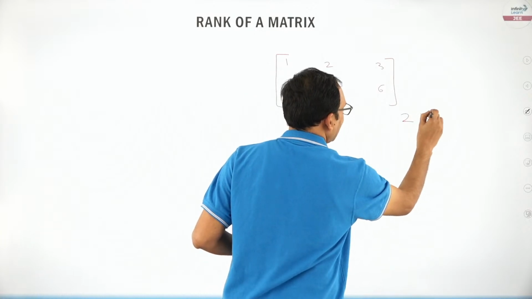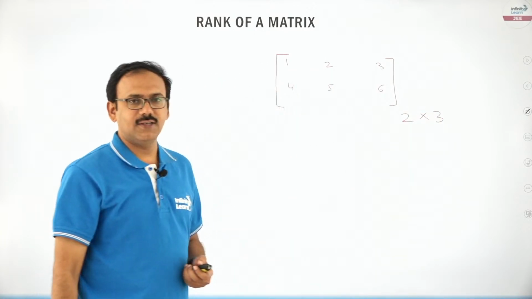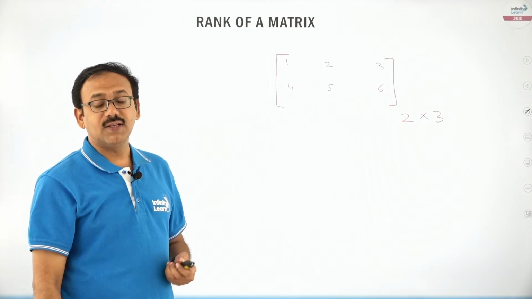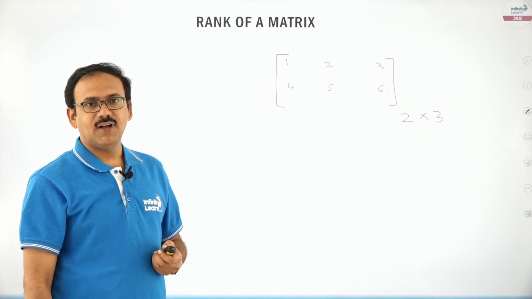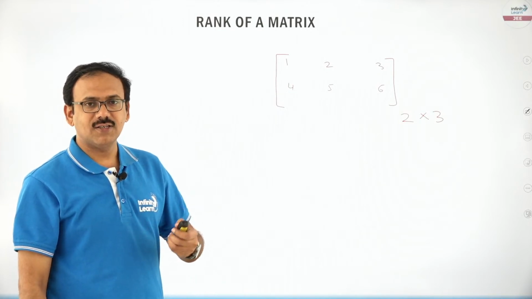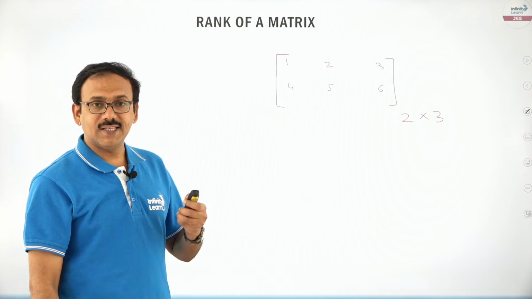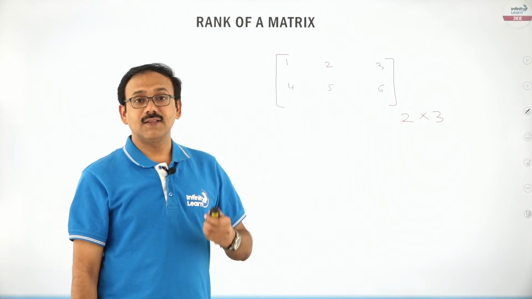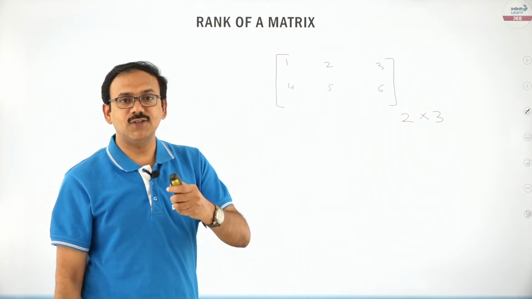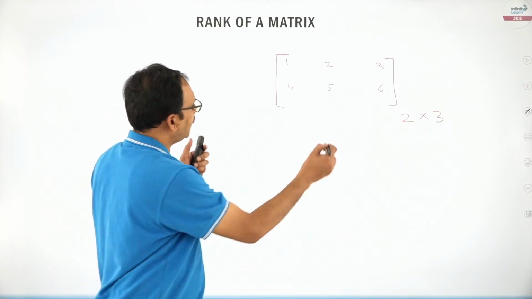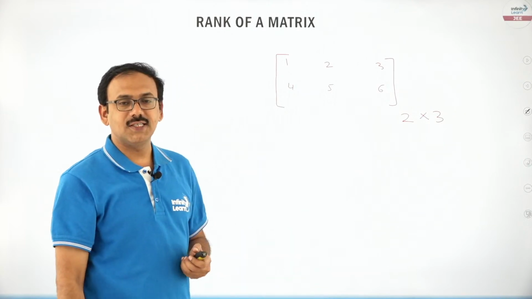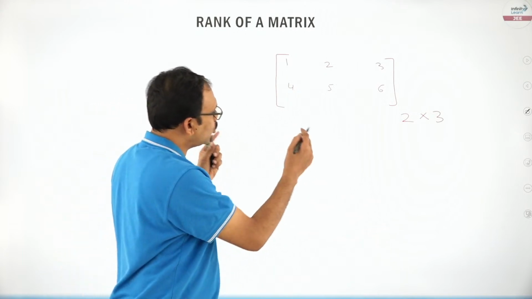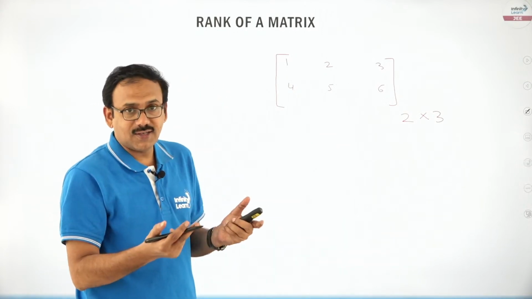Let me recall the definition of rank. The rank of a matrix is the highest order of non-zero determinant. For example, in this 2 by 3 matrix, you can take square submatrices of 2 by 2 only, so you cannot take 3 by 3.